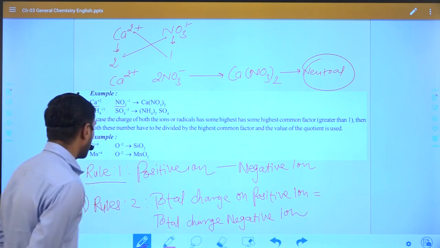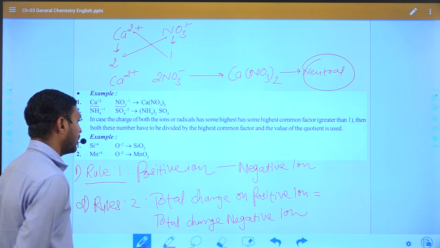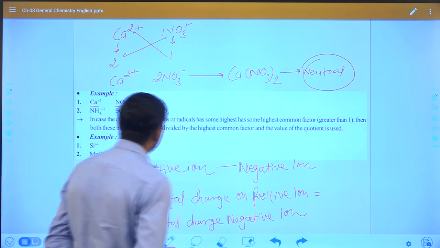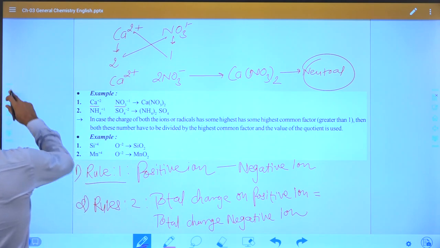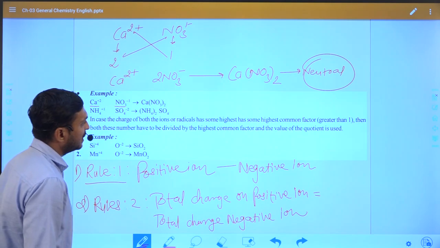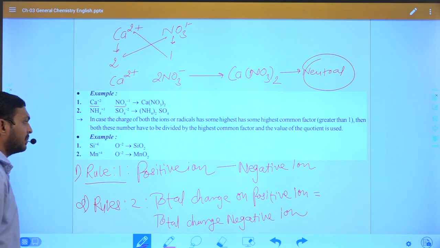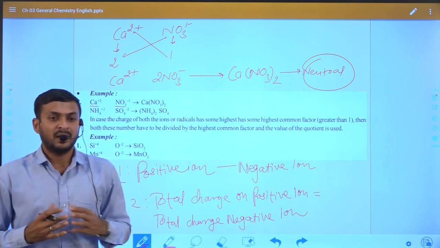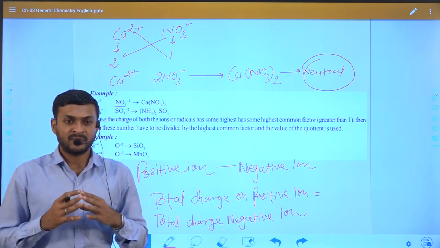Right, that is rule number 2. But if the charges of the positive and negative ions are not equal, then we have to apply the crisscross method. How to apply the crisscross method, we already discussed in our previous slide. So this is how we can derive different types of compounds.